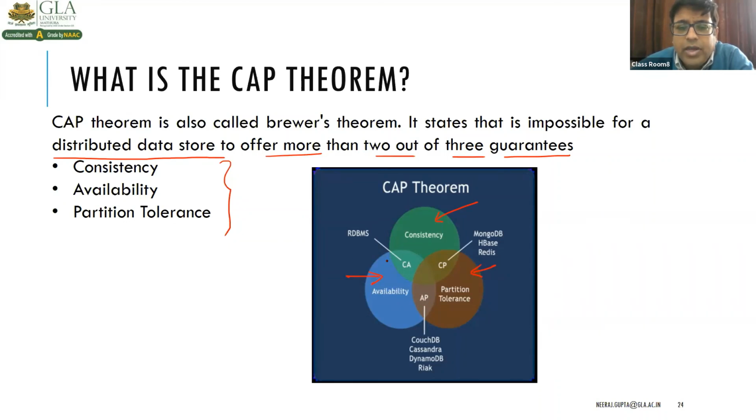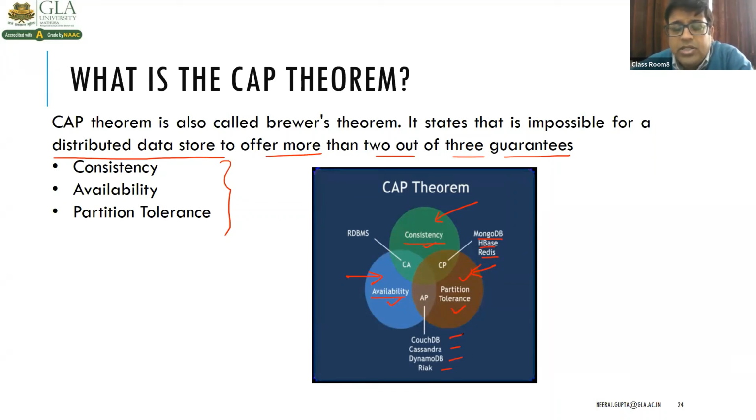So in RDBMS, we must have CA, consistency and availability. In case of MongoDB, that is document based, HBase and Redis, that is consistency and partition tolerance. And availability and partition tolerance will be in CouchDB, Cassandra, Dynamo and Riak.